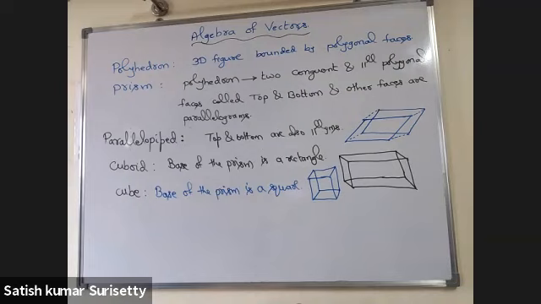That is, based on the base of the prism, the name can be given. So if the base is a pentagon, then it is called a pentagonal prism also.